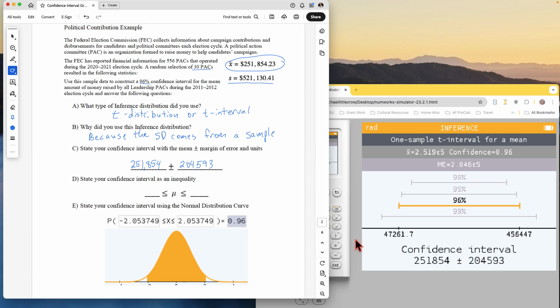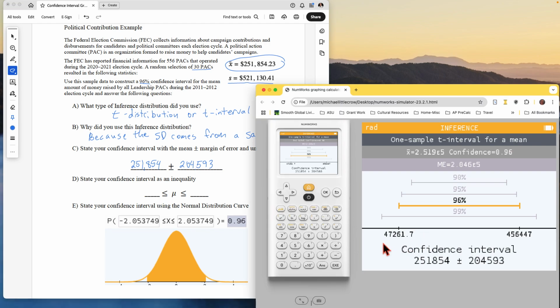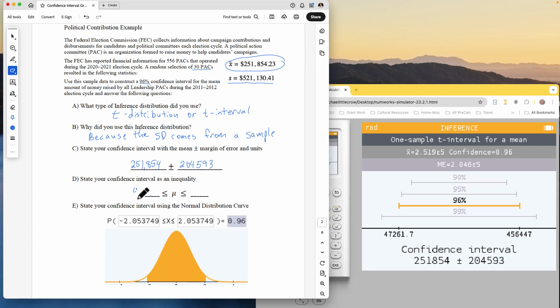So what is our confidence interval? Here it is right here. We got the lower end 47,261. That end 456,447.7. But yeah, you could round it. I don't know. You could put that in there too, 70 cents, right? Just write them in.